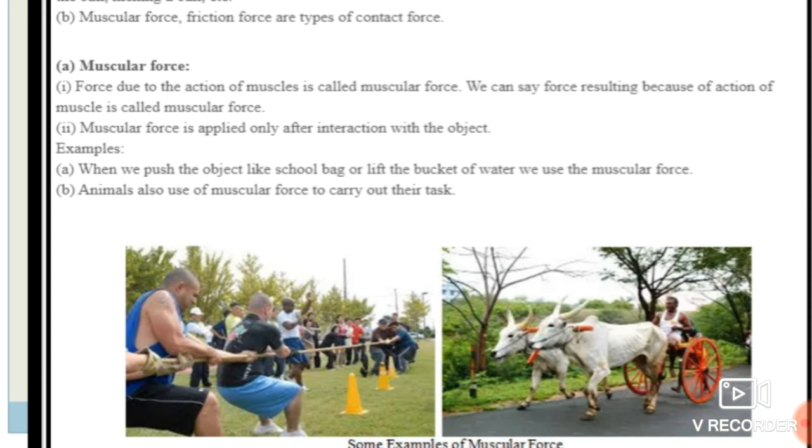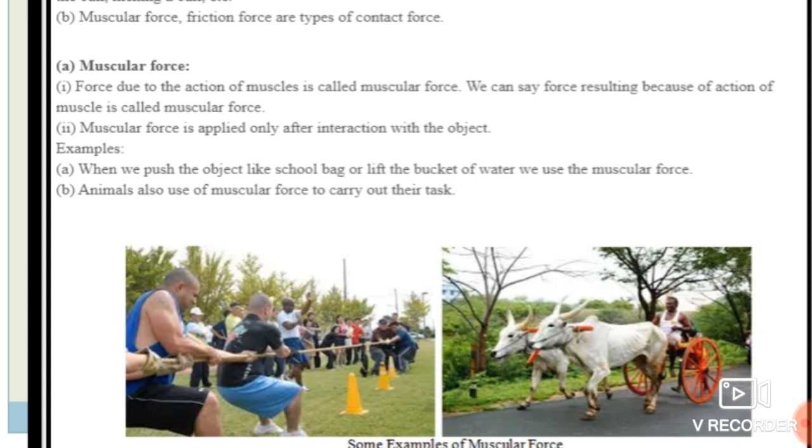Okay, see over here examples. When we push an object like a school bag or lift a bucket of water, we use the muscular forces. When you push an object like a school bag, at that time you require energy which comes from your hand. Also, to lift the bucket of water, your muscles apply force over there. That means here we can say that this is the muscular force.